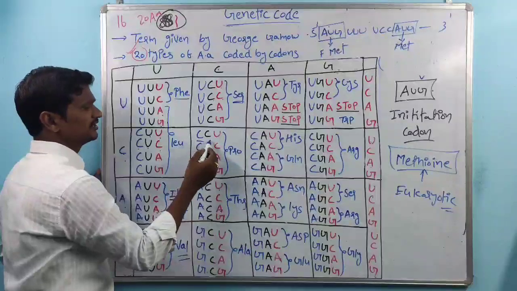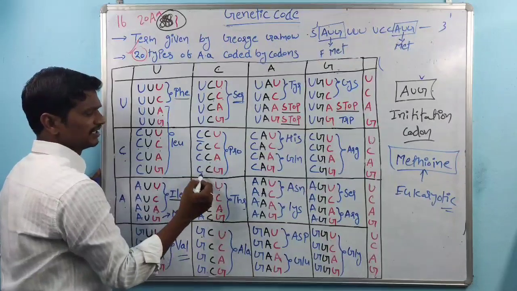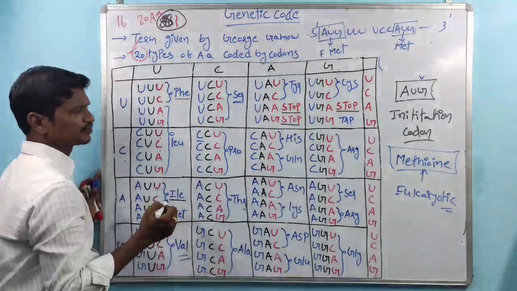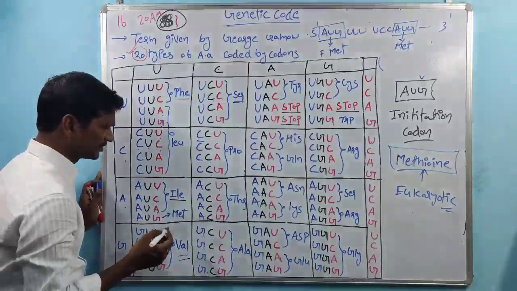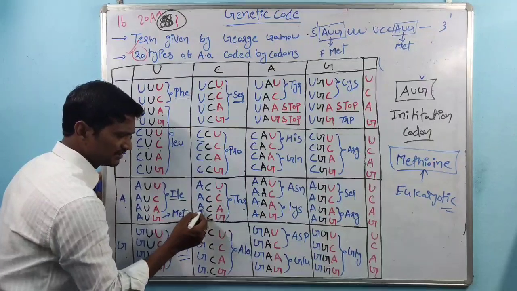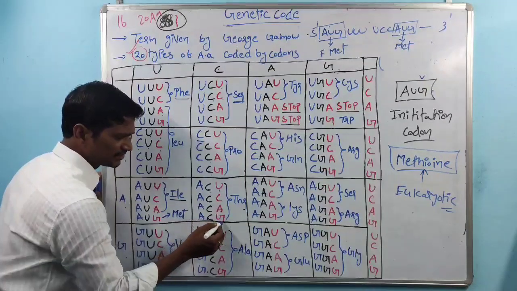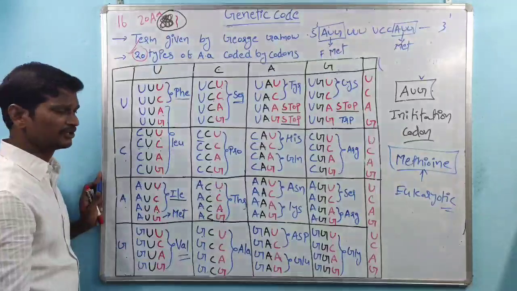And CCU, CCC, CCA and CCG code for proline. Next are ACU, ACC, ACA and ACG. These code for the amino acid threonine.